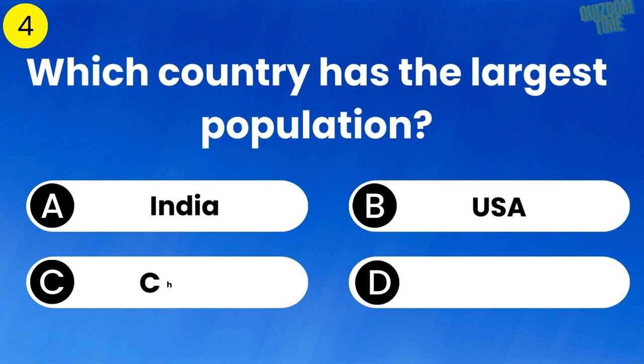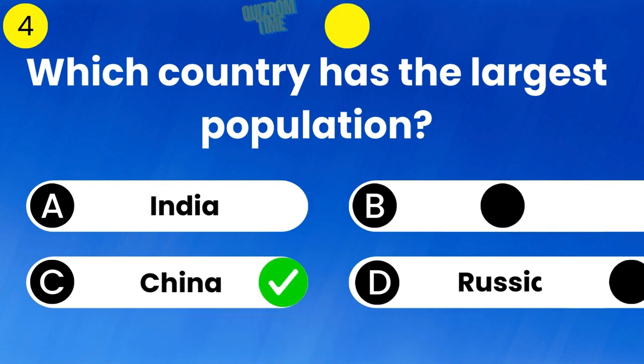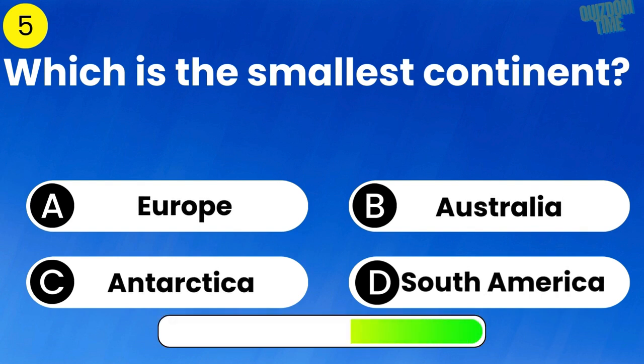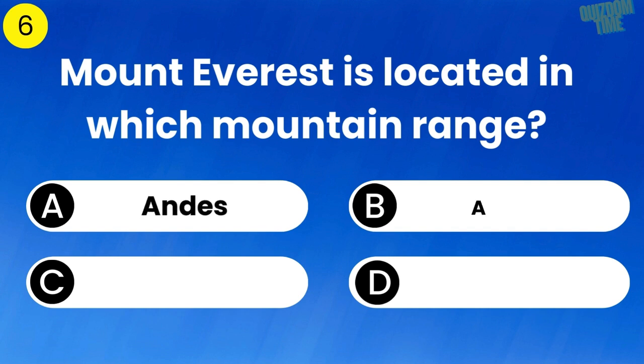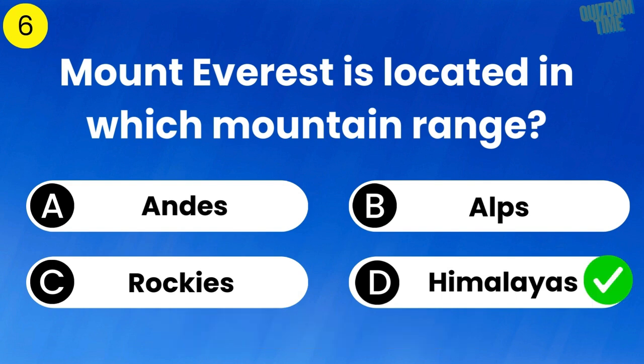Which country has the largest population? The answer is China. Which is the smallest continent? The answer is Australia. Mount Everest is located in which mountain range? The answer is Himalayas.